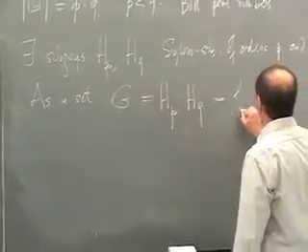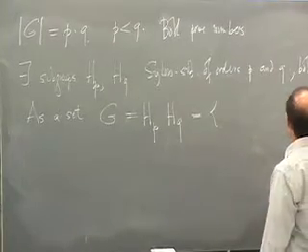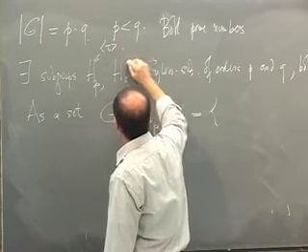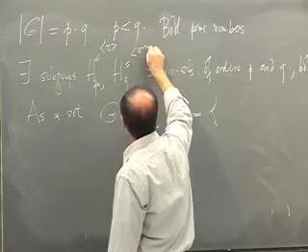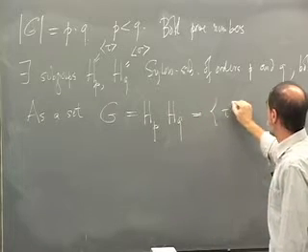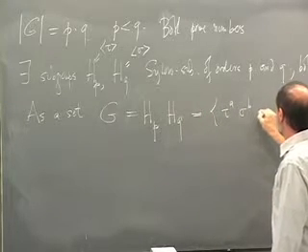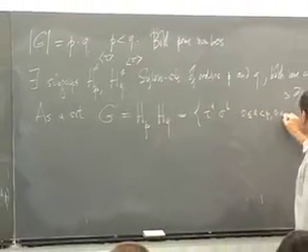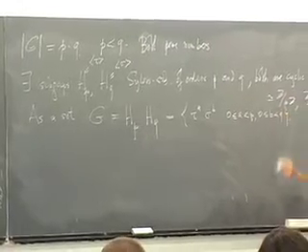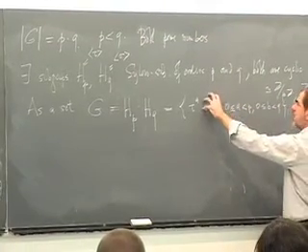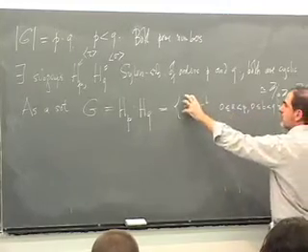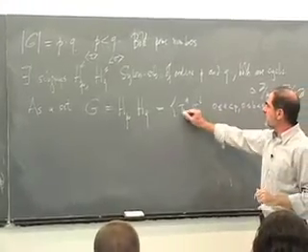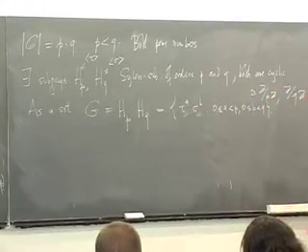So it's something of the form, let's say this cyclic subgroup of order P is generated by tau, and this cyclic subgroup of order Q is generated by sigma. So this would be of the form tau to the A, sigma to the B, such that 0 is less than or equal to A is less than P, and 0 is less than or equal to B is less than Q. Because the elements of HQ are the powers of sigma between 0 and Q. The elements of HP are the powers of tau between 0 and P. And I claim that if you take all elements in HP and you multiply them by elements in HQ, you get the entire group.